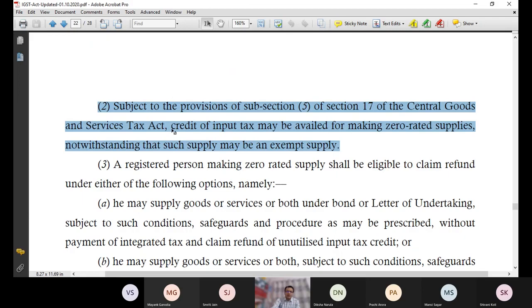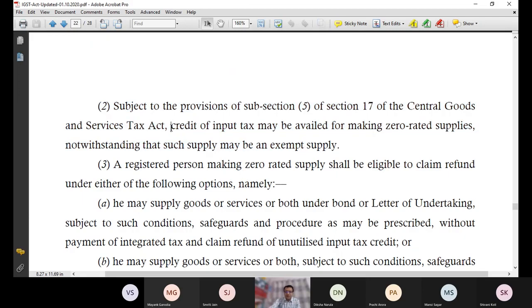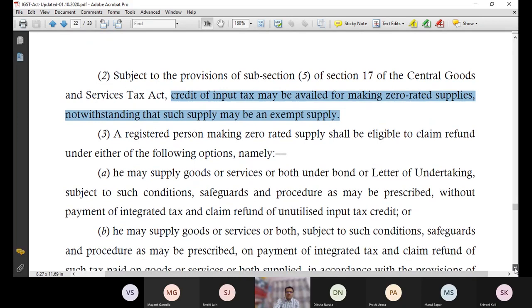Only start reading from this point, that credit of input tax may be availed for making zero rated supply, notwithstanding that such supply may be an exempt supply. When I say zero rated, technically there is no tax, but you can still take credit of input tax. How? Now, let me tell you this point.